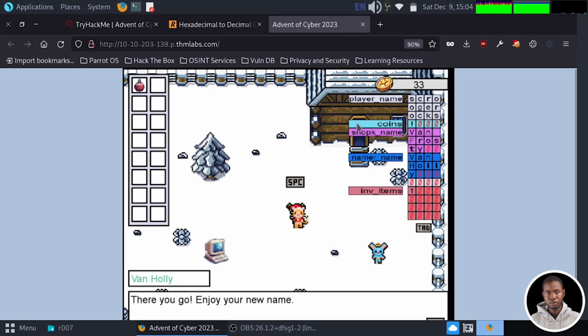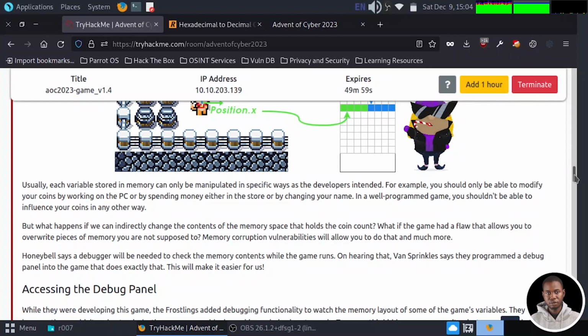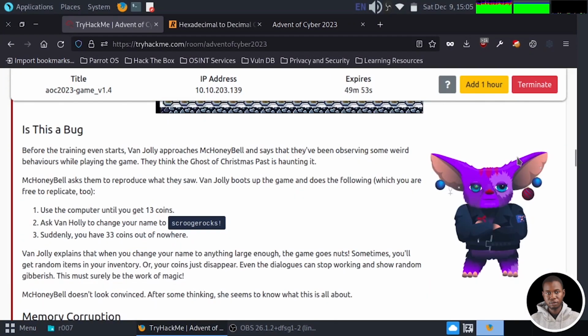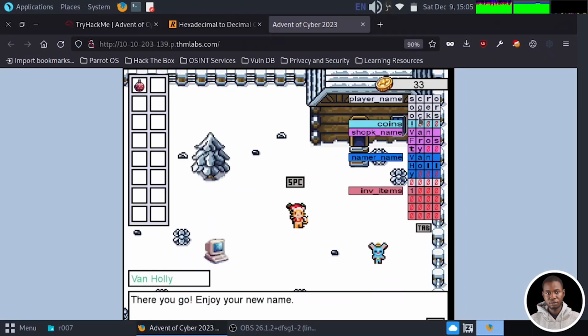Now what you notice is that the name which we just used, let's scroll up a little bit, Scrooge Rocks. Okay, cool. The Scrooge Rocks here is 13 characters, and if you go to the debugging mode, what happened is that Scrooge Rocks, which is the name we updated to, gets written into the player name. Since the player name can only support 12 characters and the name we updated to is 13 characters, it will take the first 12 characters inside the player name and the last character will overflow to the next address space, which is the coin we are seeing here,